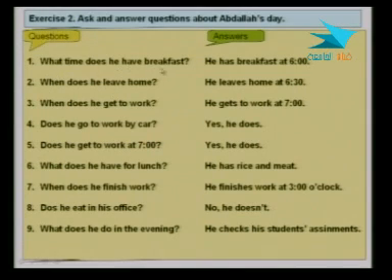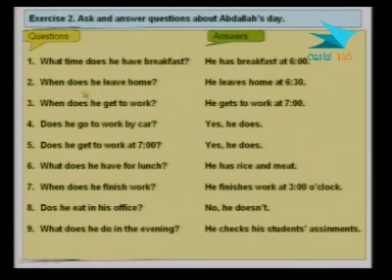What time does he have breakfast? He has breakfast at 6. Notice has. Now he has, that's the main verb. Although it is, of course, irregular, we cannot say haves. We have to say has. All right. So what time does he have breakfast? He has breakfast at 6.